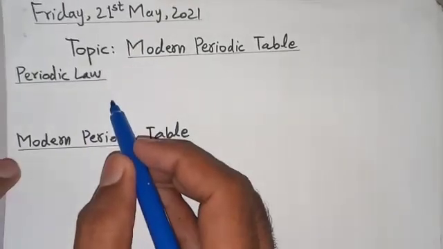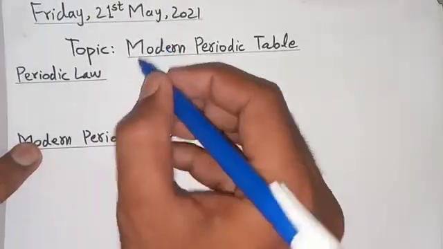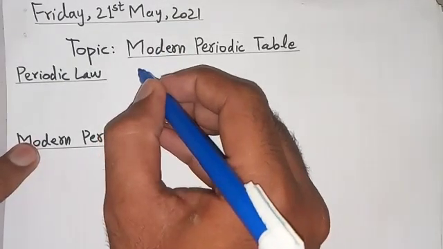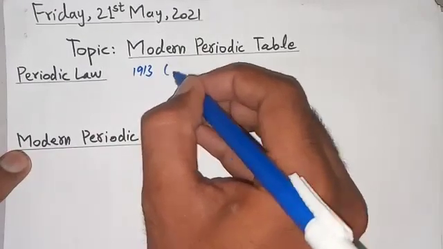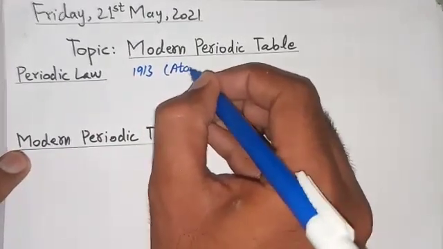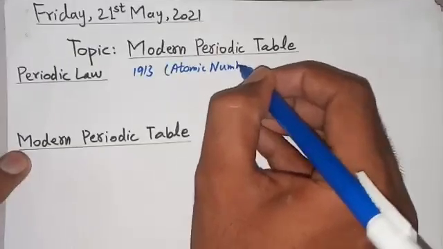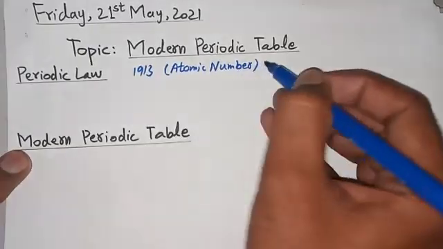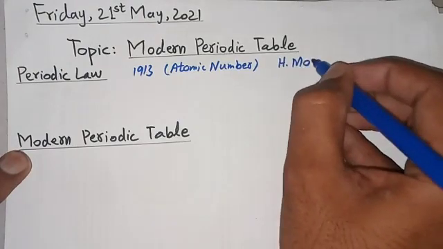Atomic number was discovered in 1913 by H. Moseley.